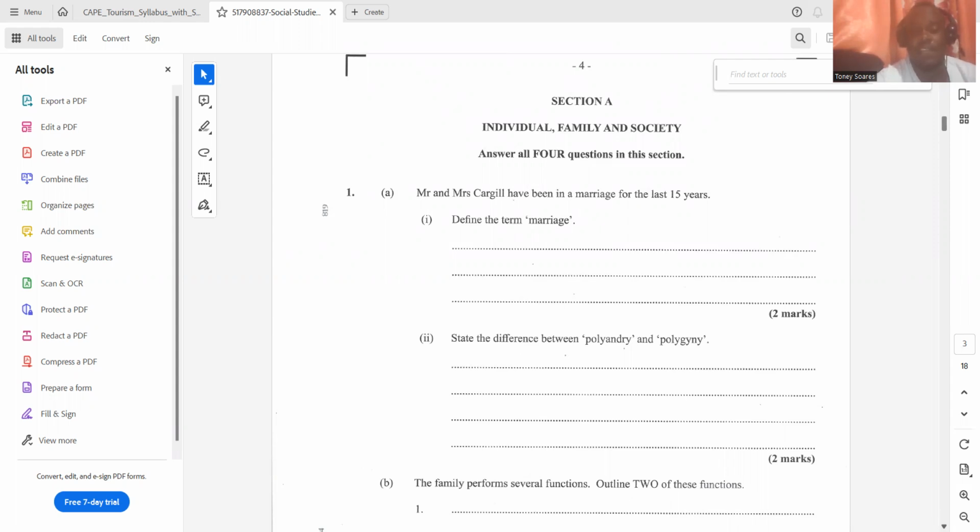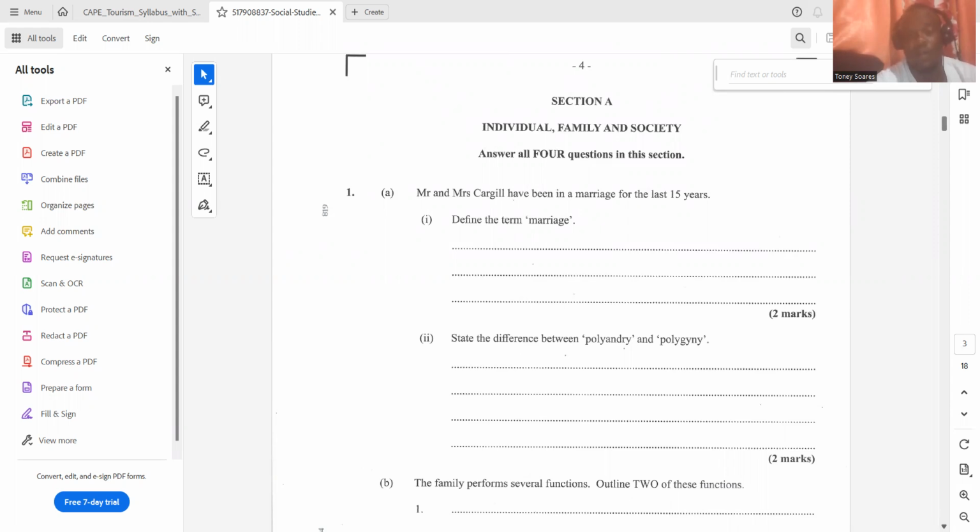Then it says, state the difference between polyandry and polygyny. Polyandry is where a woman has more than one husband, so 2 or more husbands. And polygyny is where a man has 2 or more wives.